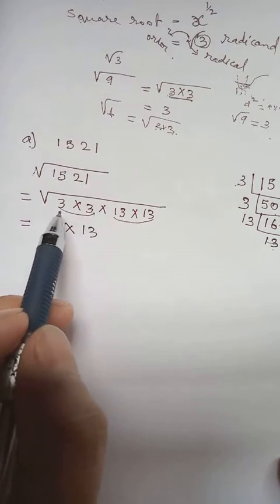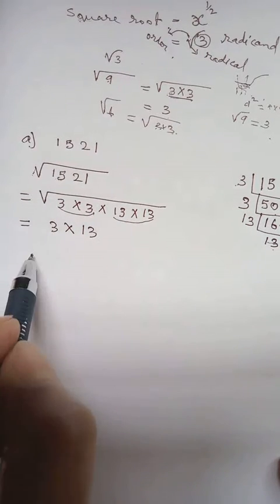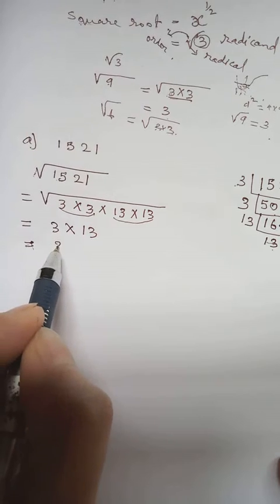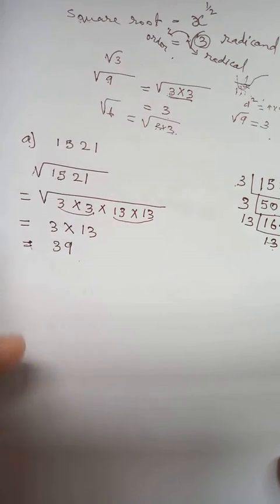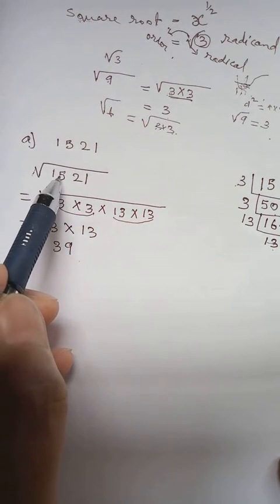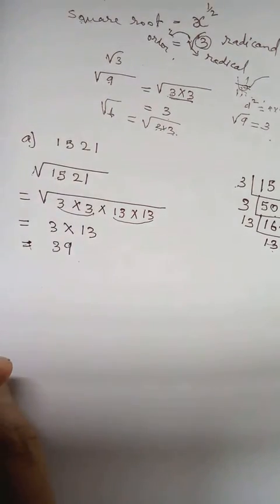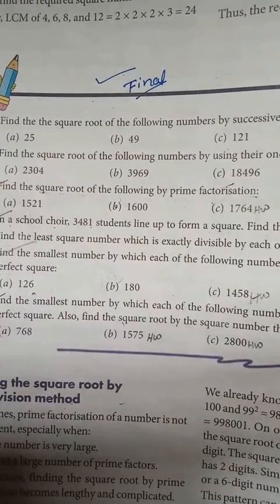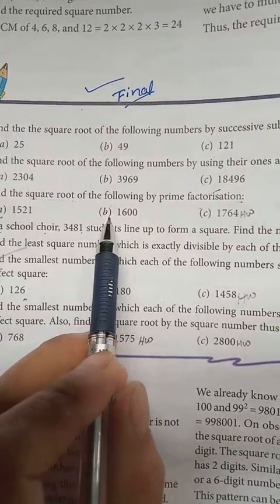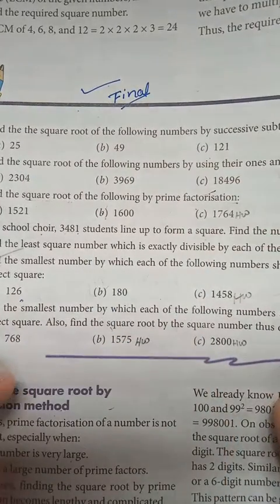So once we finish taking out, no need to write the square root anymore. Then now you multiply them, we get 39. So that means the square root of 1521 is equal to 39. Okay. So in that way, you can try number B, see yourself.